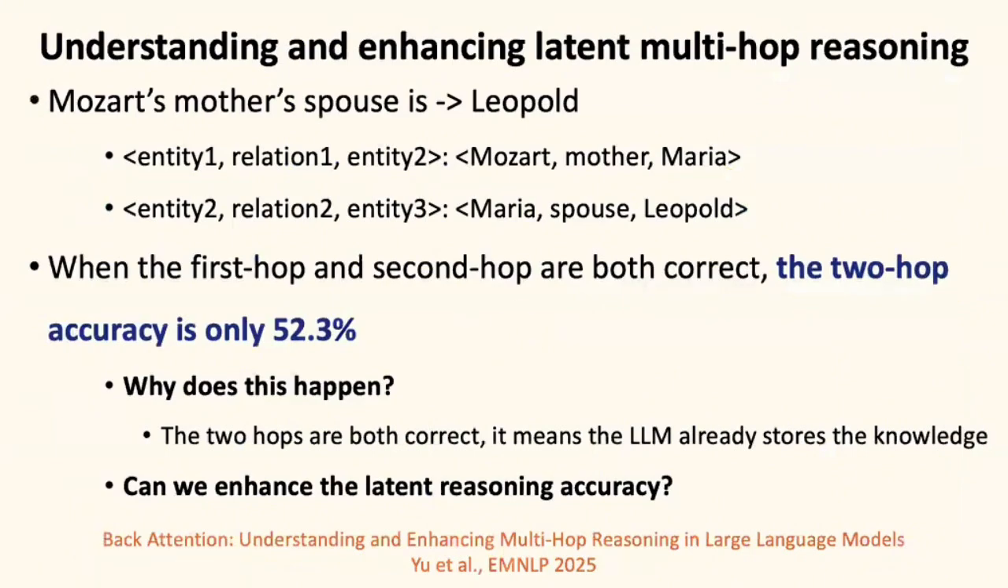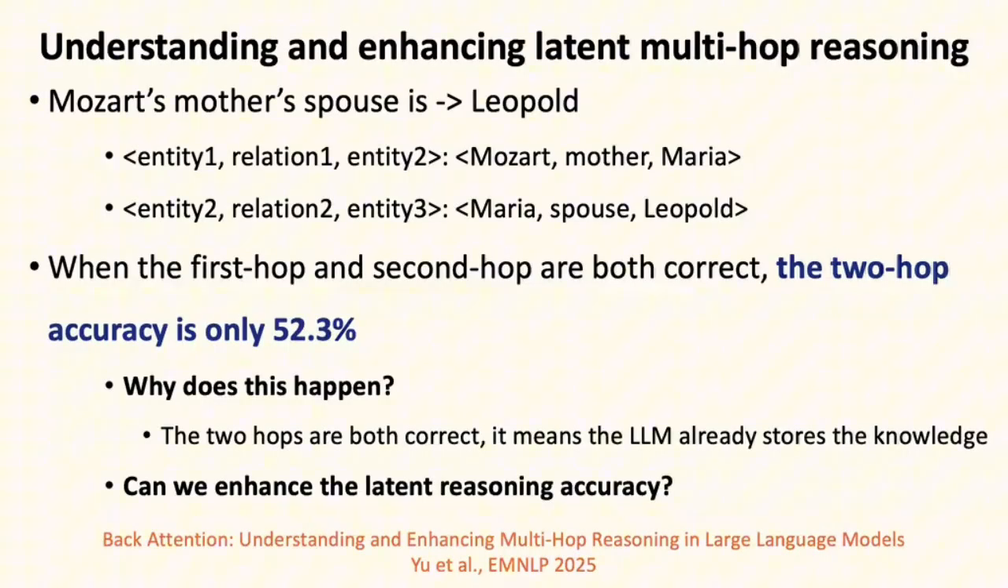Another work is understanding and enhancing latent multi-hop reasoning in LLMs. This work is published in EMNLP 2025. The latent multi-hop reasoning is important for LLMs. For example, when we ask who Mozart's mother's boss is, we hope that LLMs can directly answer Leopold, which is the